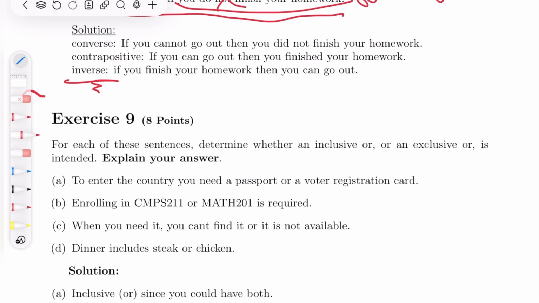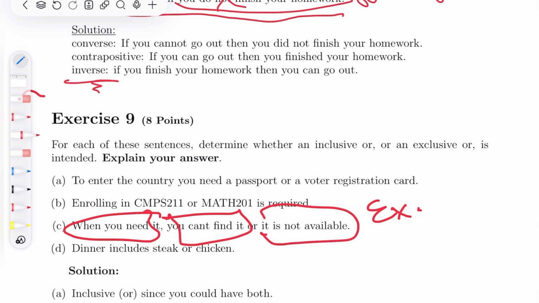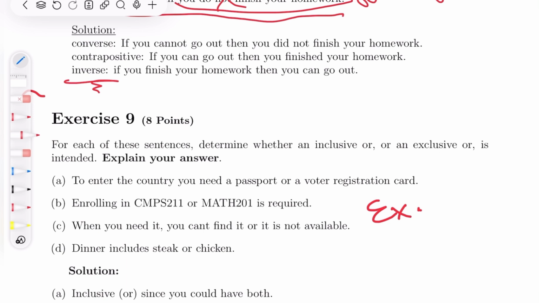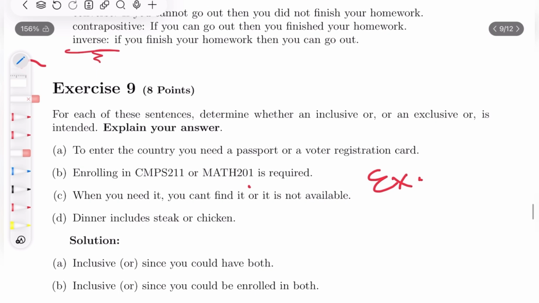When you need it, you can't find it, or it's not available. Okay, so this is an exclusive or, I believe, because let's say you need something and you didn't find it. You don't really know if it's available or not, I guess. And if it's not available, then you know where it is, maybe. So I think that this is an exclusive or. Let's see. Yes, it's exclusive or.